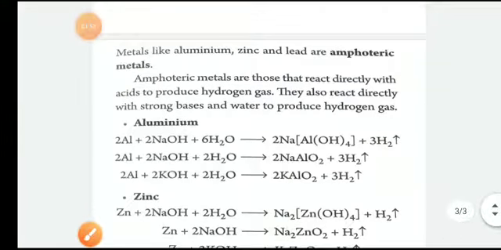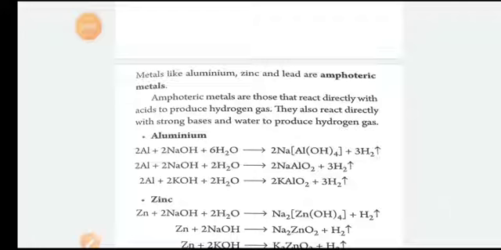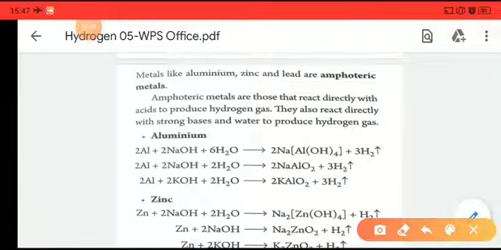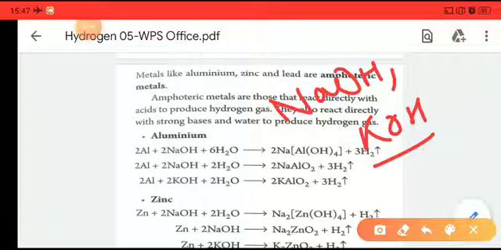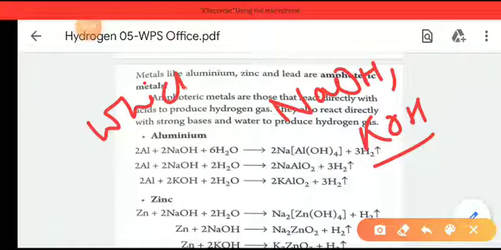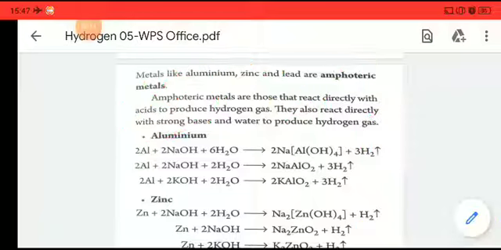Remember, first of all, all the metals will not react with these alkalis. Alkalis means NaOH and KOH. So the question arises, which metals will react with NaOH and KOH? Remember, the metals with an amphoteric nature will be reacting with NaOH and KOH, that is alkalis.